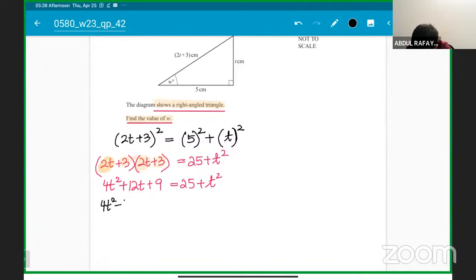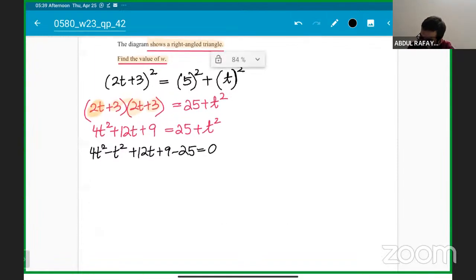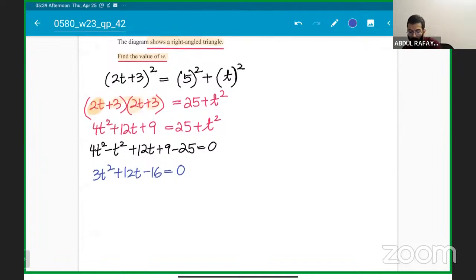So 4t square minus t square plus 12t plus 9 minus 25. I bring everything to one side. So I am eventually getting 3t square. Hope everyone is getting it. 3t square plus 12t minus 16 equals 0, because 9 minus 25 is minus 16. Yes, so we got 3, 12, and minus 16.